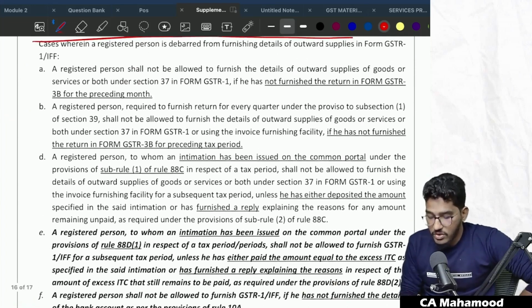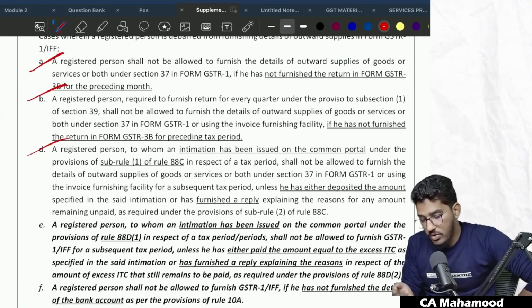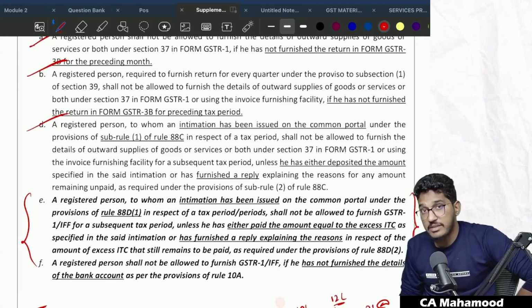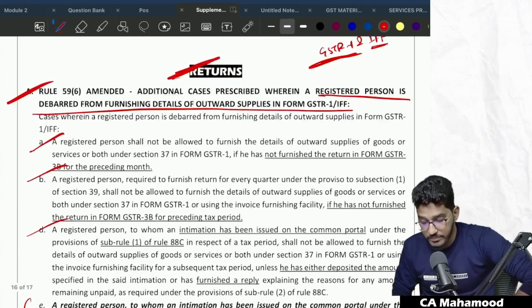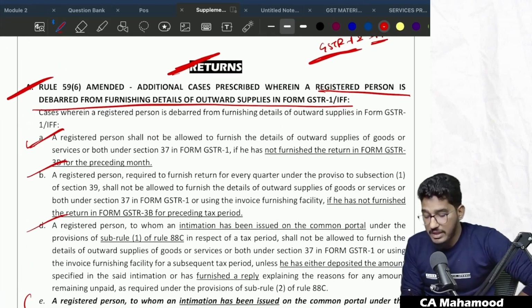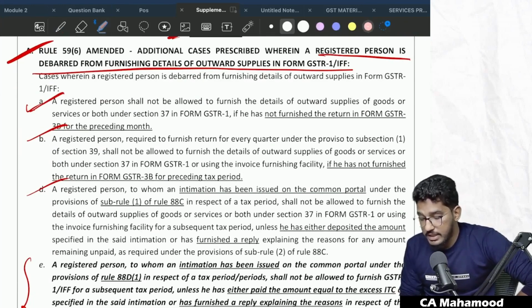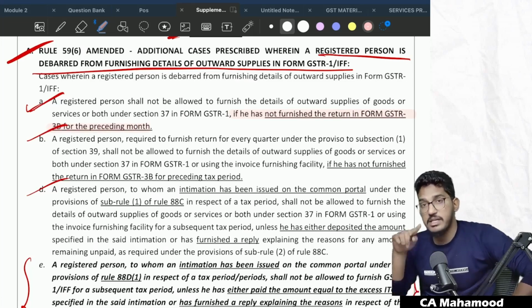So there are so many circumstances. All those circumstances are already there. 4 circumstances are already there, which we have read in our material. Now 2 new circumstances are added where a person will be debarred from filing the GSTR 1, where the system will not permit you to file the GSTR 1 or IFF. So first let us try to understand what the existing rules are. The existing rule is, a registered person shall not be allowed to furnish the details of outward supplies of goods or services or both under section 37 in form GSTR 1, if he has not furnished the return in form GSTR 3B for the preceding month.